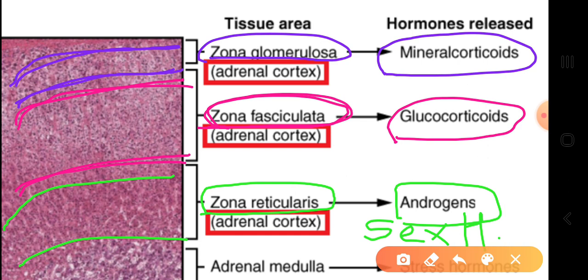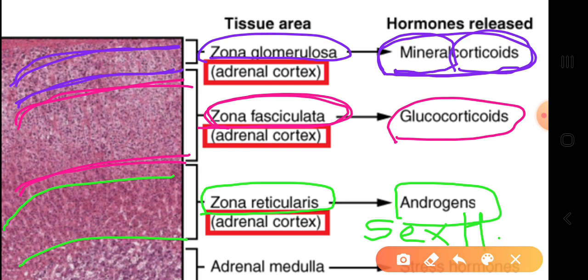All names of the hormones are specific because of their functions. Here the word mineralocorticoids contains two important words: mineral and corticoids.